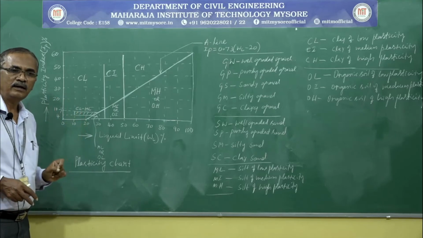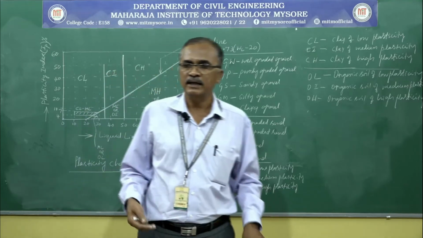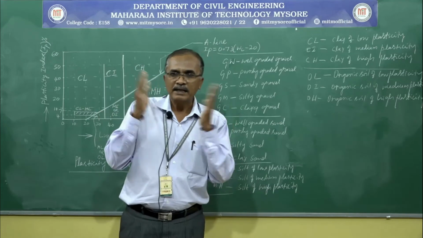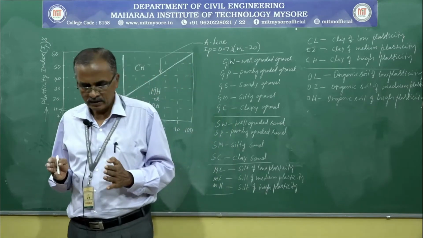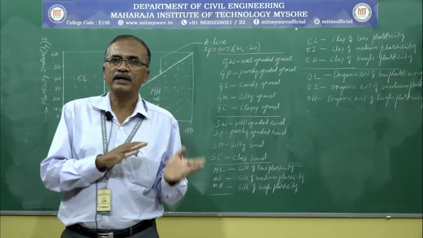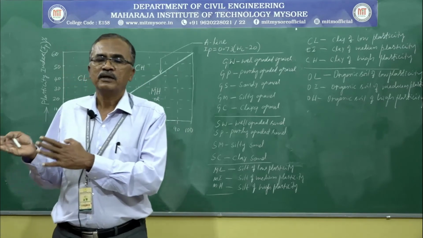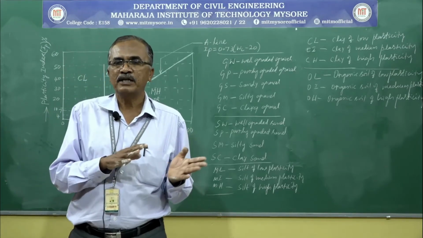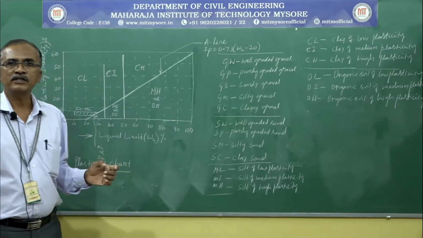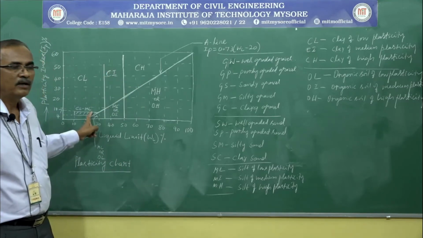And I have to mention like this: plasticity chart is the chart proposed by L. Casagrande, and it is the basis to classify fine grained soil to a finer extent. Here, along with particle size, we use the plasticity characteristics, meaning consistency limits or Atterberg limits can also be called plasticity characteristics. We use these plasticity characteristics to classify the soil more appropriately.